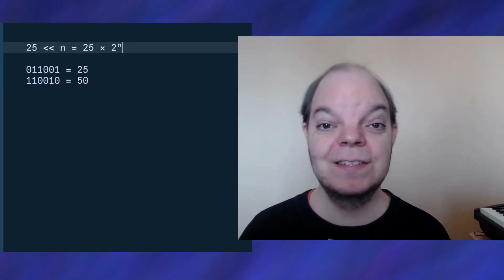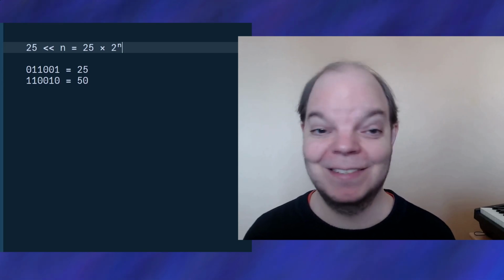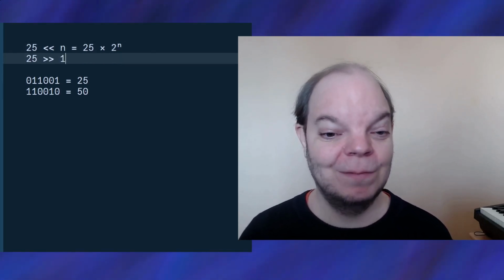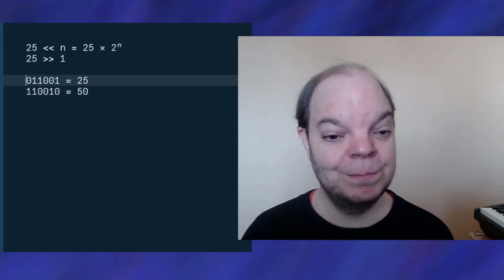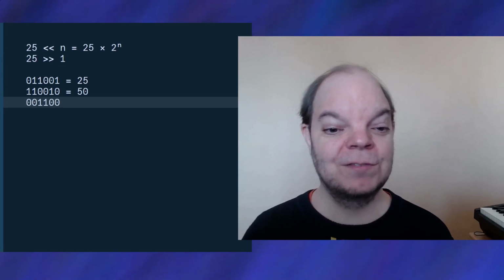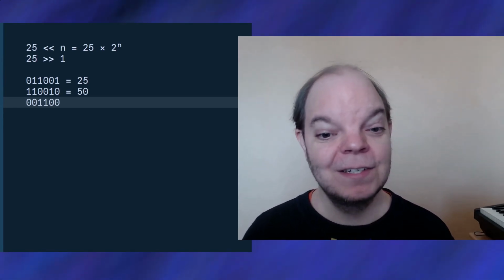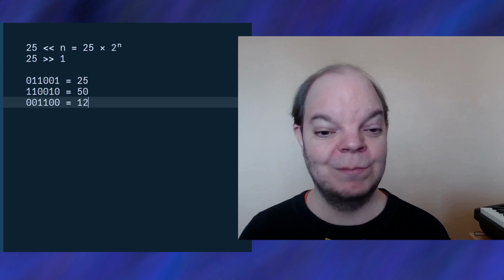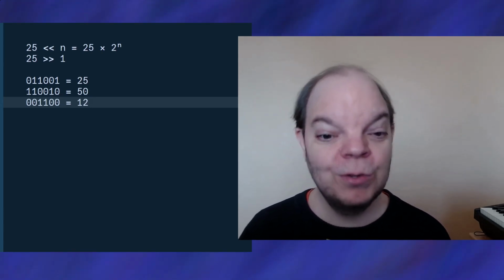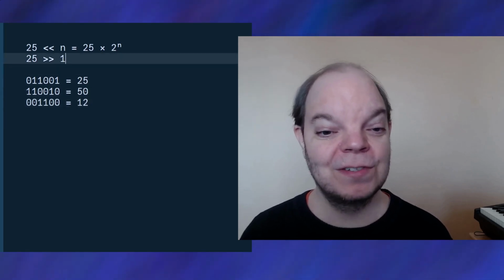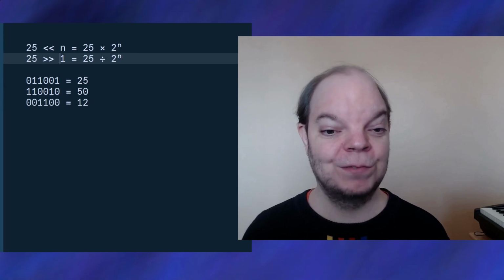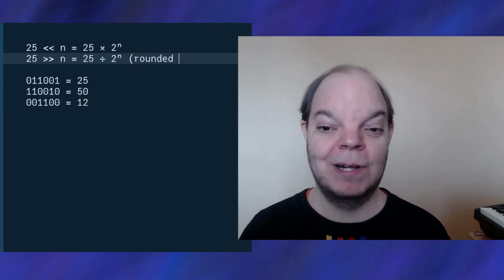Similarly, shift right is when we shift the bits to the right, as the name implies. So 25 shift right 1, for example, would result in a bit pattern like this, with the last bit chopped off and then extra zeros added at the start. So this would result in the number 12. So this is kind of like dividing by 2, but we always round down. So this is the same as going 25 divided by 2 to the power of n, if we shift right by n, except rounded down.